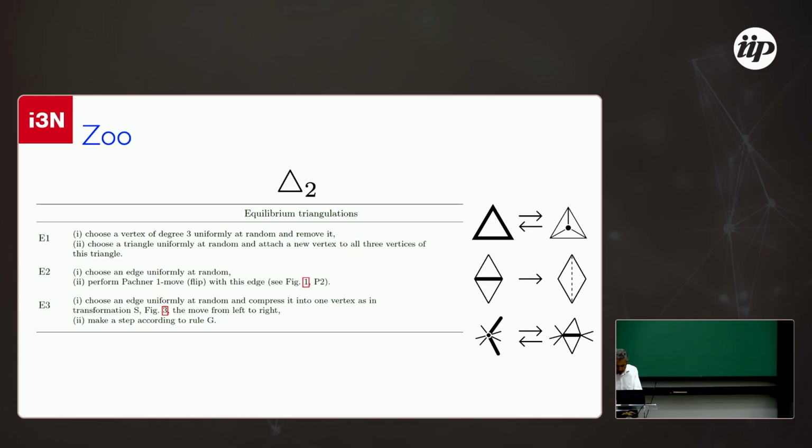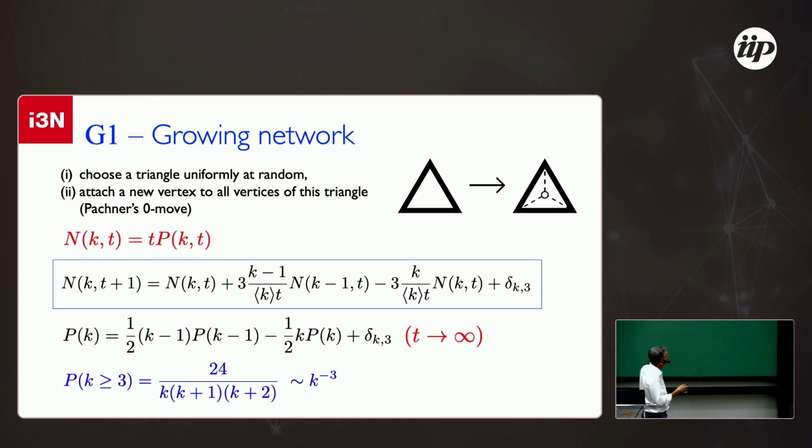Okay. For the first case, G1, it's very easy to write down the mathematical equation. This is the average number of nodes with degree k, for instance here degree 2, at a certain time.